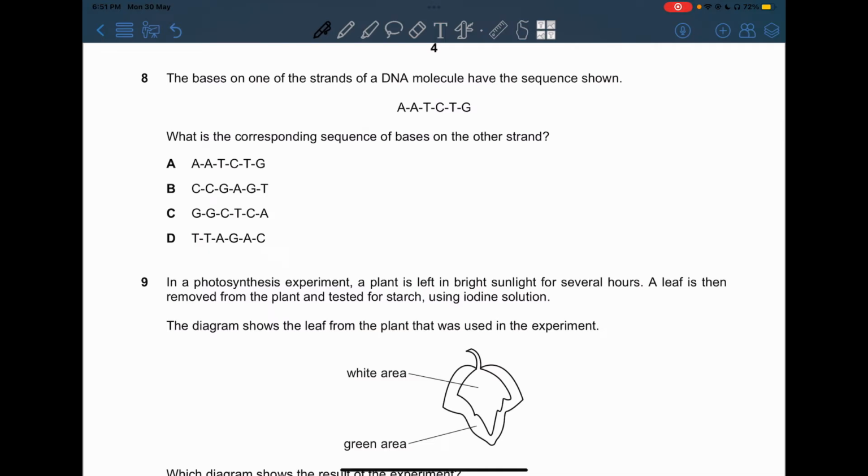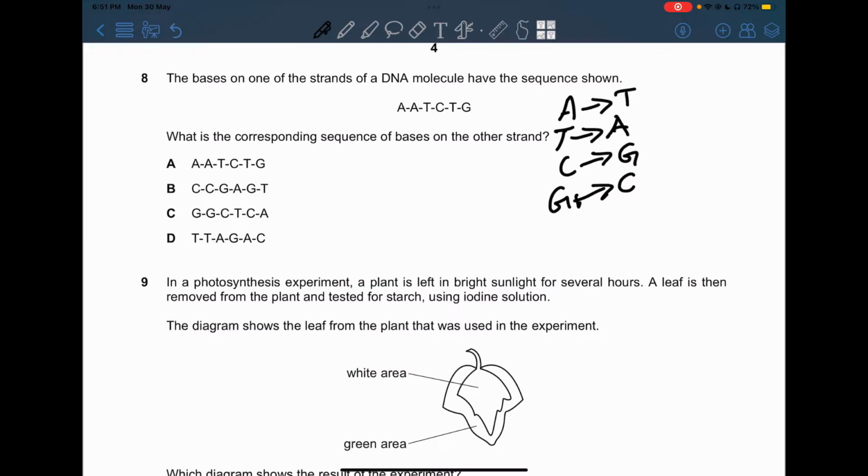8, the bases on one of the strands of a DNA molecule have the sequence shown. What is the corresponding sequence of bases on the other strand? Now we know that A pairs with T, and T pairs with A, C pairs with G, and G pairs with C. It's not required for you to know the full names of the A, T, C, and G. This is going to be in the AS level, so don't bother. Now, what we have to know is which letters they pair with.